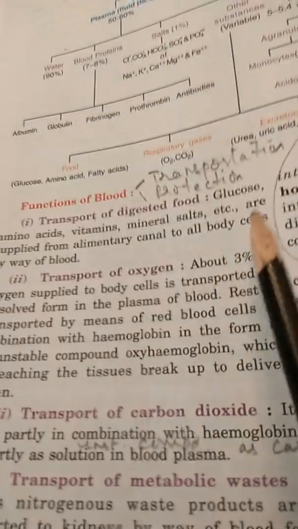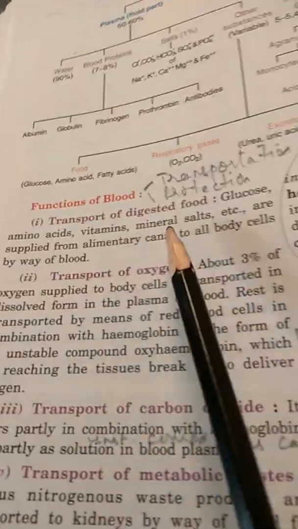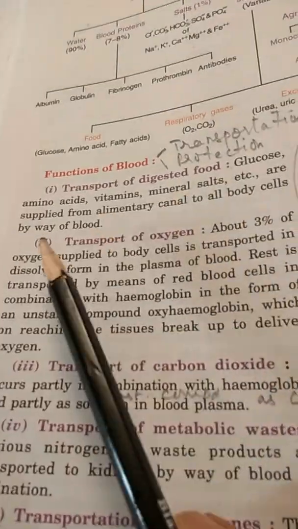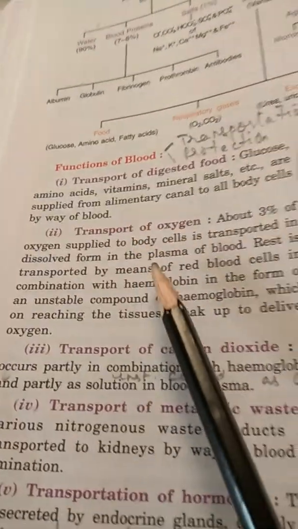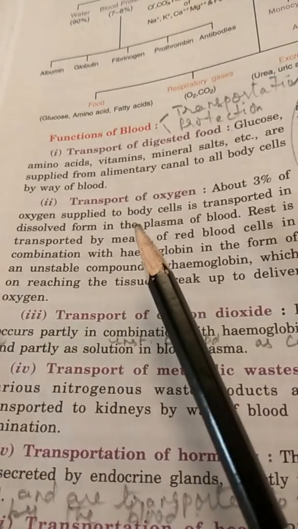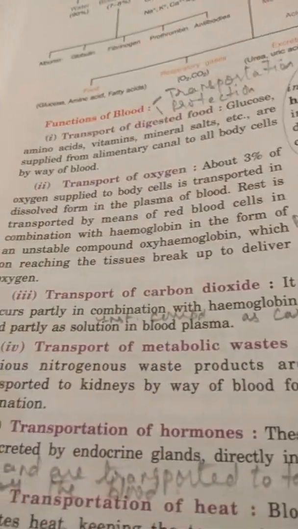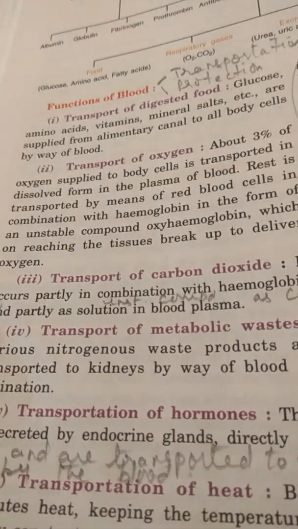So you'll find glucose, amino acids, vitamins, mineral salts, etc. are supplied from the alimentary canal to all body cells by way of blood. Then transport of oxygen. About 3% of oxygen supplied to body cells is transported in dissolved form in the plasma